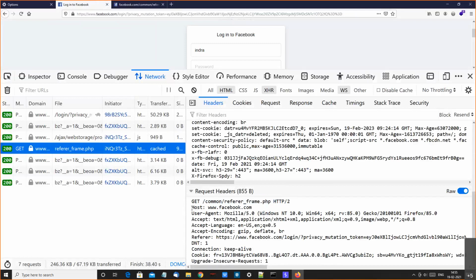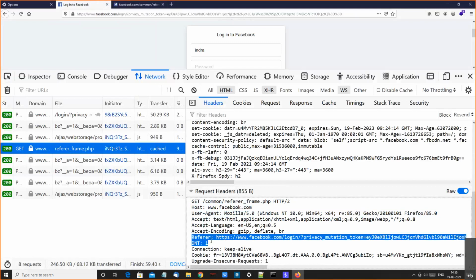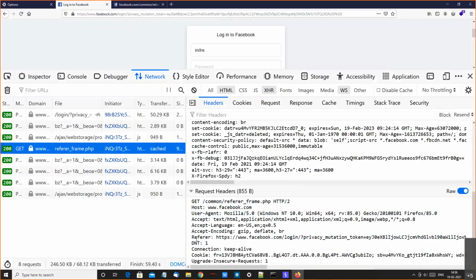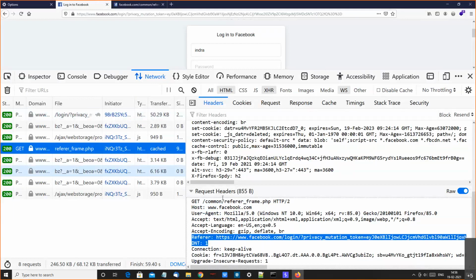Along with this, you see a lot of information about which host I'm communicating with, what user agent I'm using, and what my referrer is. The referrer is one more important HTTP header, which is used by most statistics. For example, when I'm accessing facebook.com, I can see all the internal pages I'm accessing.